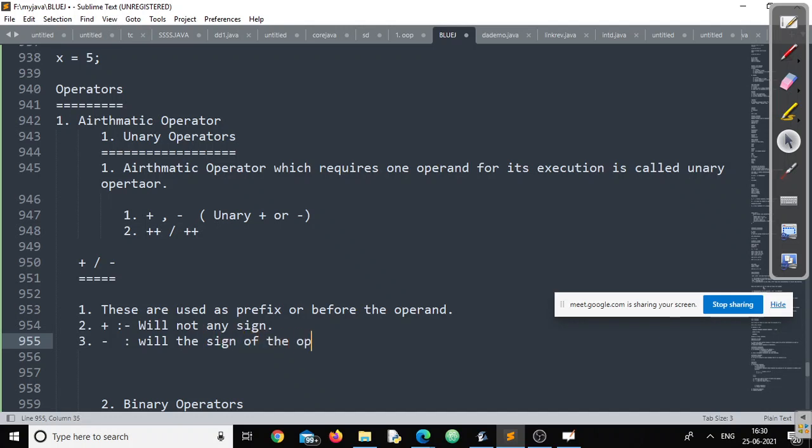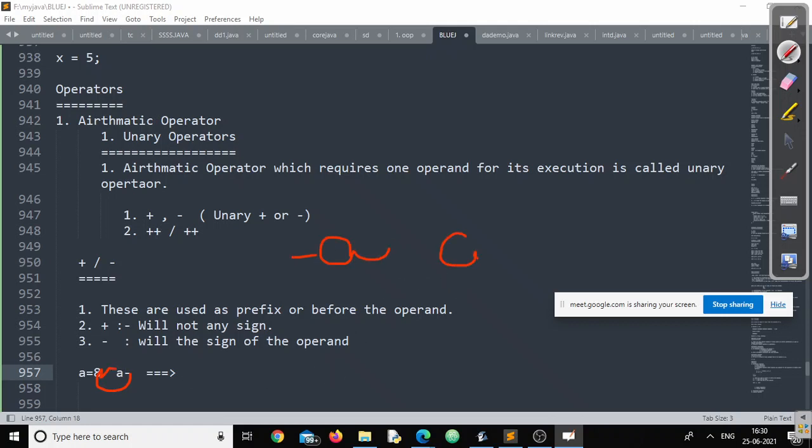Got it? Understood? Yes, sir. At no point of time, suppose a is equal to 8, can you write a minus. Immediately your compiler will say you have made a mistake, because the unary minus operator cannot be used after the operand. It should be used before the operand, right? Minus a is valid, a minus is invalid.